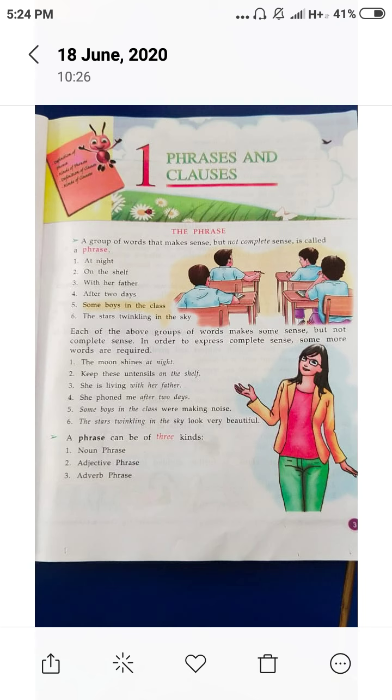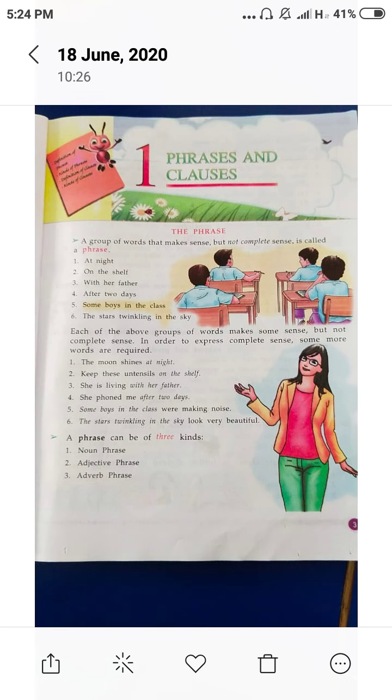Each of the above groups of words makes some meaning or some sense, but not complete sense. In order to express complete meaning, some more words are required in all the above six phrases.